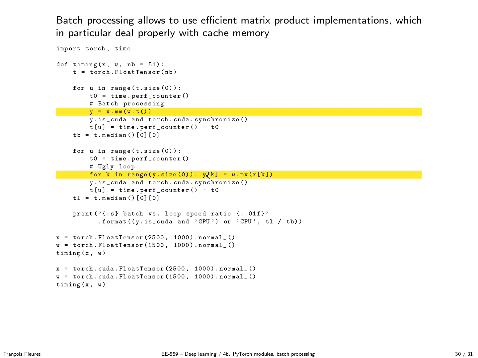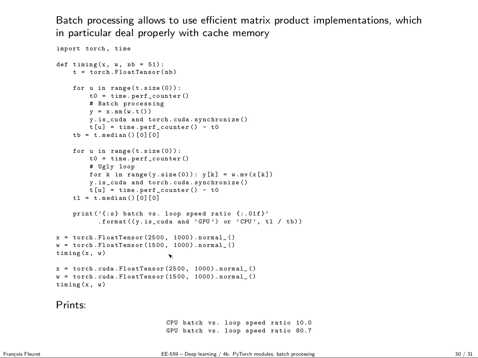The yk for PyTorch is a column vector, so now I can multiply on the left. But bottom line, in the end I'm going to print the time it took by batch and the ratio of the time it took by batch and one by one with a loop.